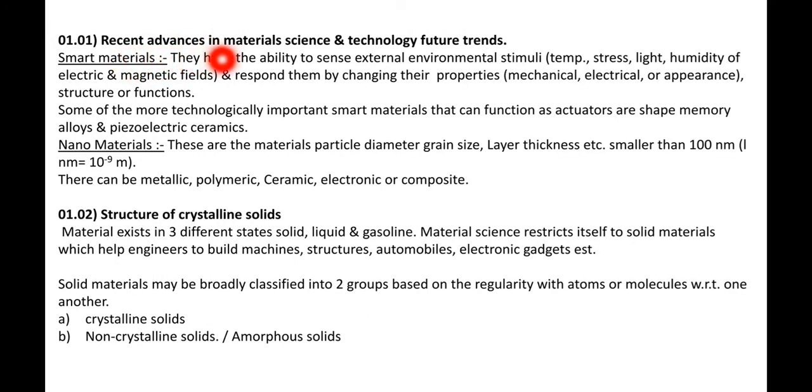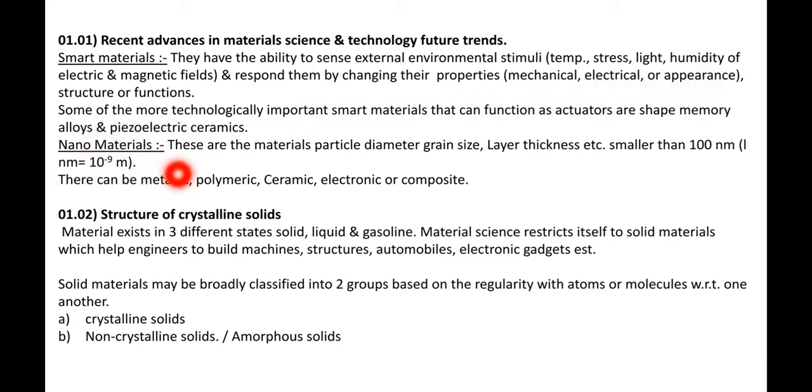Recent advances in material science and technology. Smart materials, see, they have the ability to sense external environmental stimuli. That means as the external environment changes, these materials change their properties. They respond to the changing environment, for example temperature, stress, light, humidity, or electric and magnetic fields, and they respond by changing their properties. Just as I told you, mechanical properties, electrical properties, or appearance.